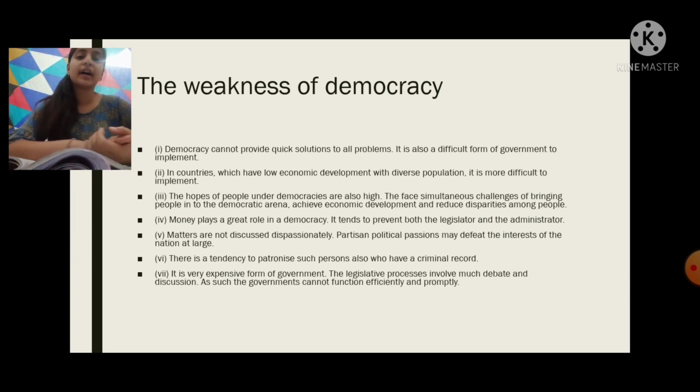So this means that we don't know whether the representative we have elected has a criminal record or not. Before conducting the election, the candidate is supposed to have no criminal record, but we are not sure because they can also pay the people and conduct the election. So also it is a very expensive form of government. Okay.